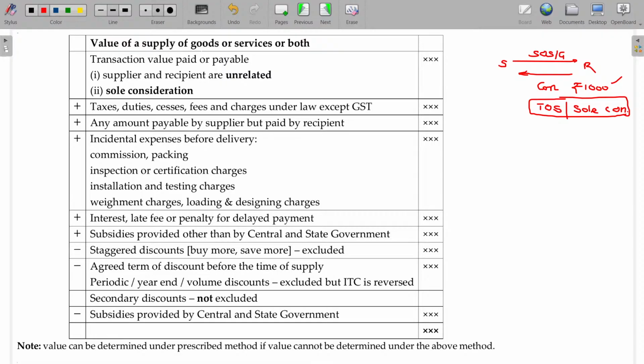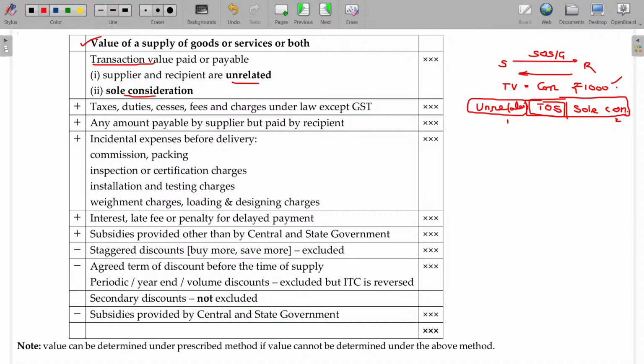So the value of supply of goods or services is the transaction value, the price paid or payable, the value at which it is transferred. This is called transaction value. That is final, provided two conditions are satisfied. Number one being sole consideration, another one is unrelated party. Supplier and recipient are unrelated. Okay, condition 1 and condition 2. Apart from that, this will be as per the time of supply.